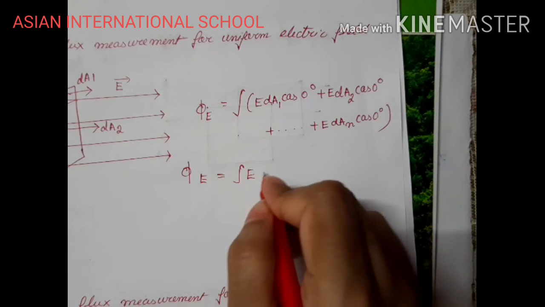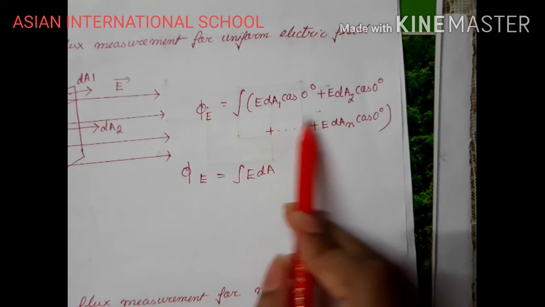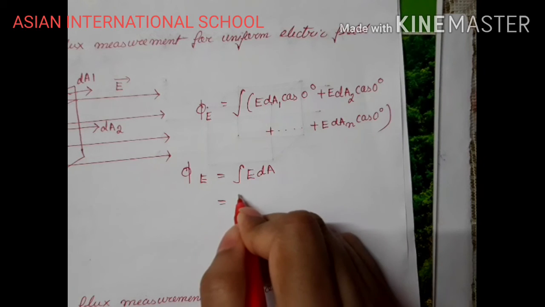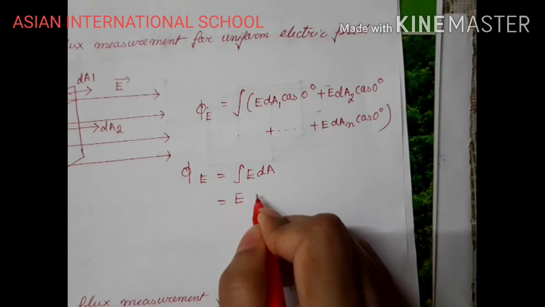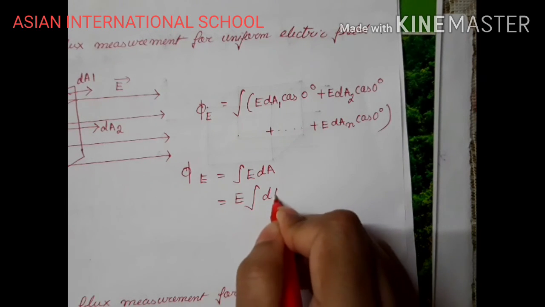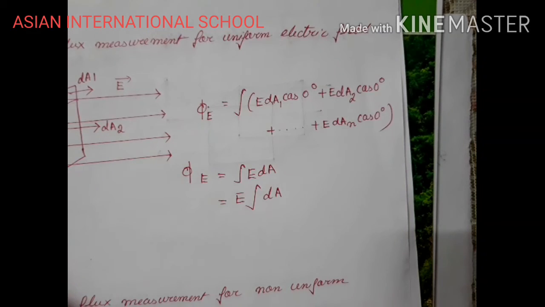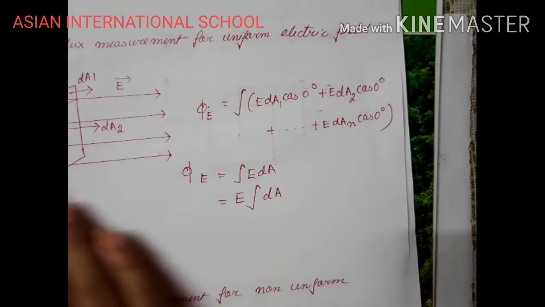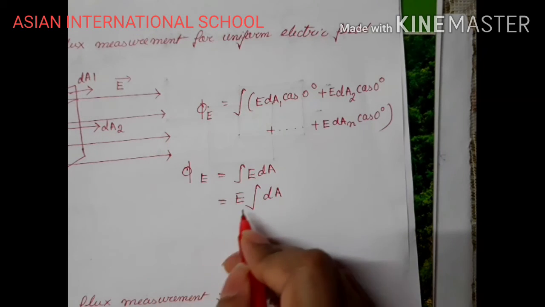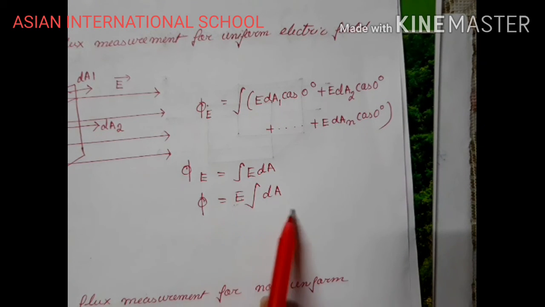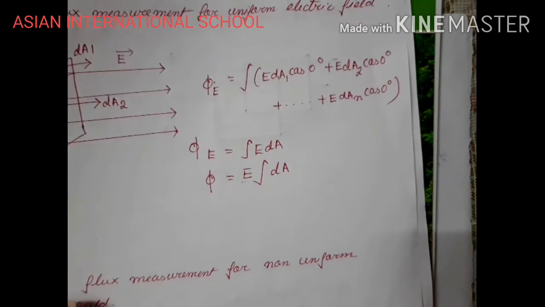E, okay, dA, right, for all elementary areas even if I integrate. So this becomes, electric field is uniform, so it's a constant, it will come out. So this is E dA. So this is my expression when I am keeping the particular area where the electric field is uniform. Okay, so this is my expression, and electric field is uniform, so it will come out of the integration.